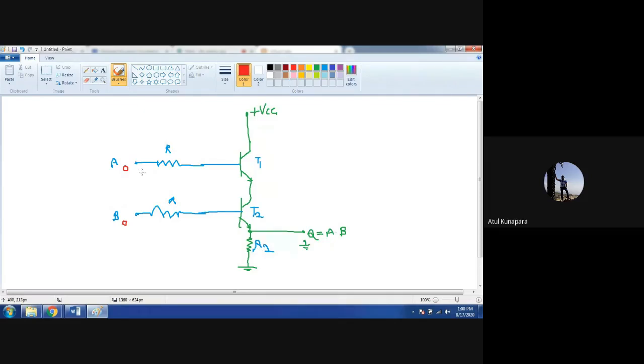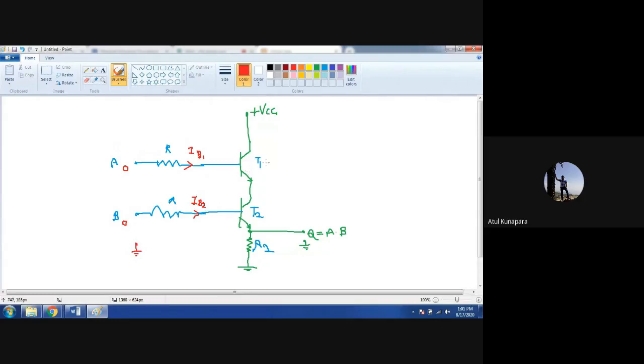The current going here, let us call it IB1, and here IB2. 0 volt means I am connecting this terminal to the ground. Ground is always considered 0 volt potential. So you are directly connecting this terminal to the ground, and this is also going to be ground. That's why your input currents IB1 and IB2 both will be 0.